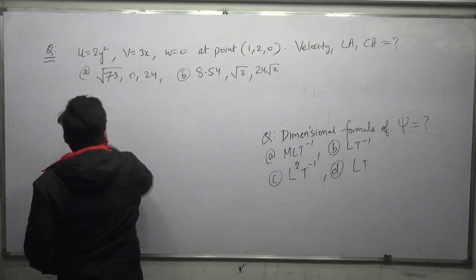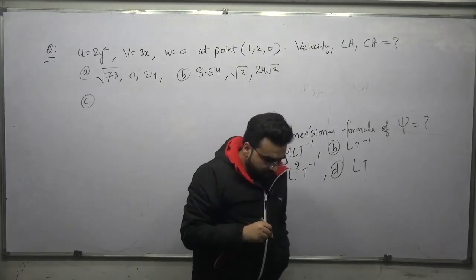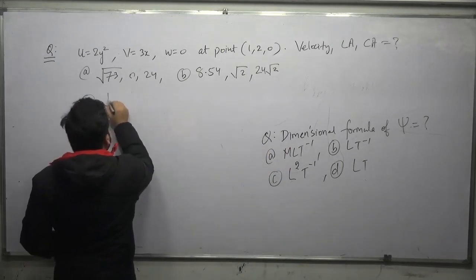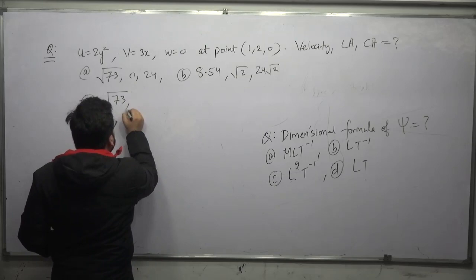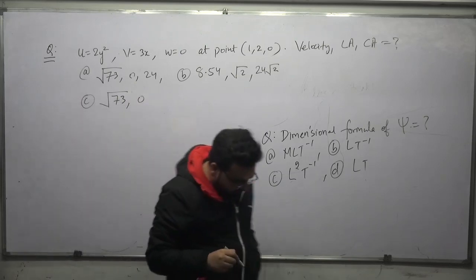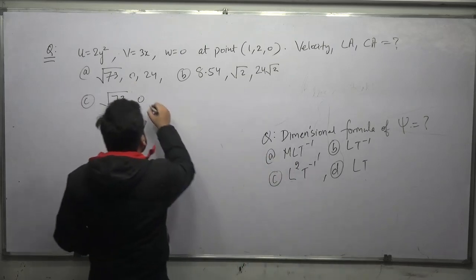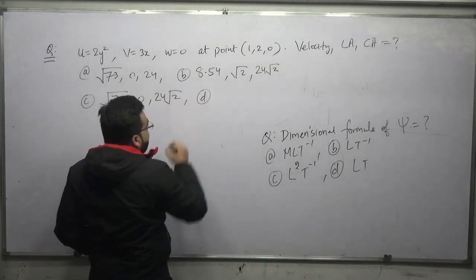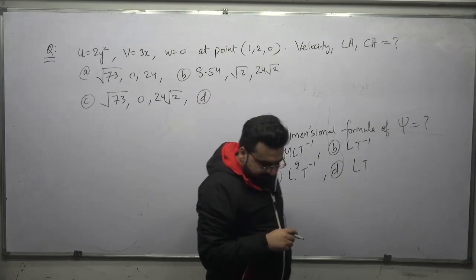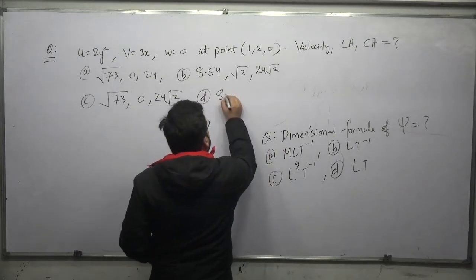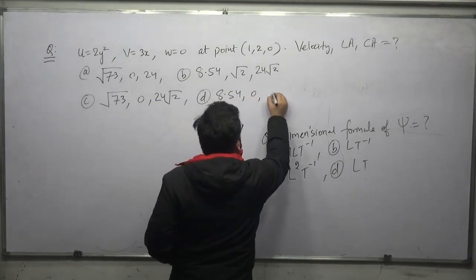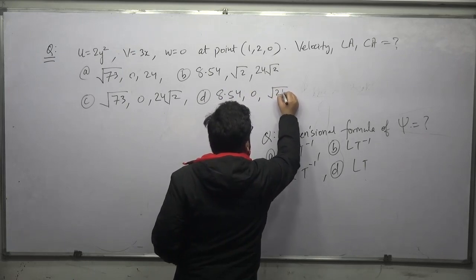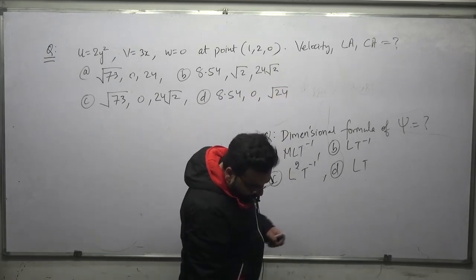Option number C, root 73, 0.00, 24 root 2. And option number D, 8.540, root 24.